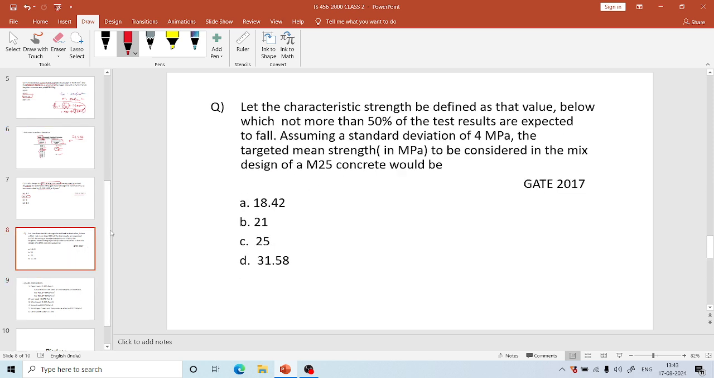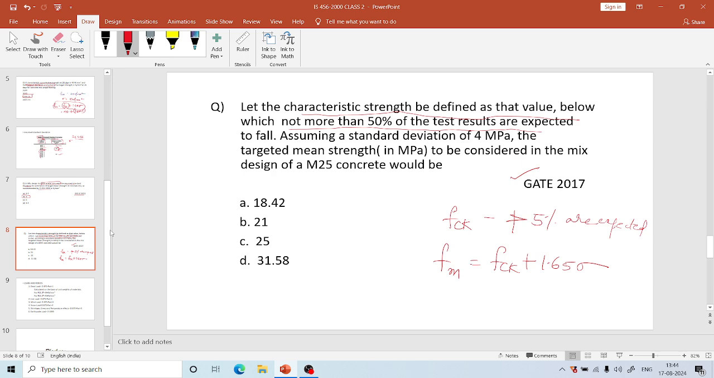And there is another problem which I mentioned earlier. It is a very interesting problem in GATE 2017. They gave, see this, that characteristic strength is defined as the value below which not more than 50% of the test results are expected to fall. Normally what we see is that characteristic strength is the value below which not more than 5% of the test results are expected to fall. So for this we saw the formula earlier, Fm equal to Fck plus 1.65 times sigma.